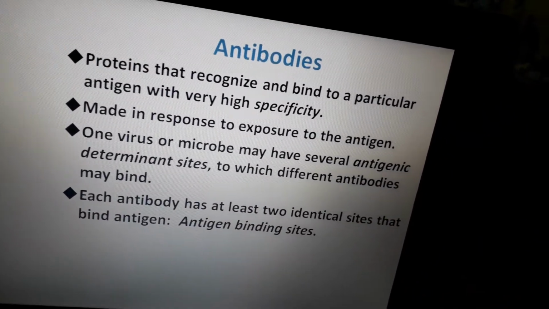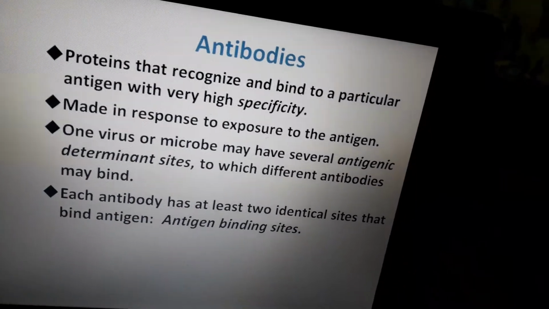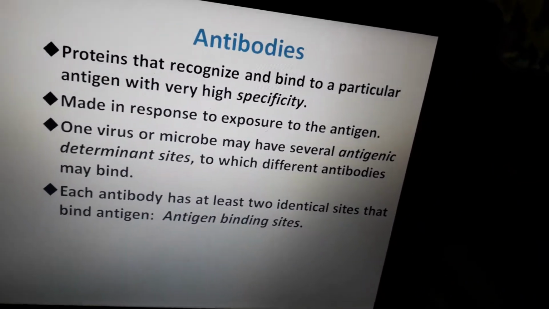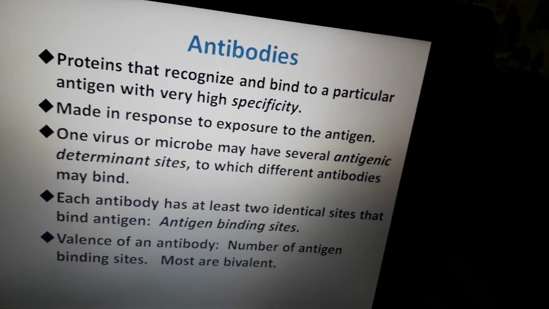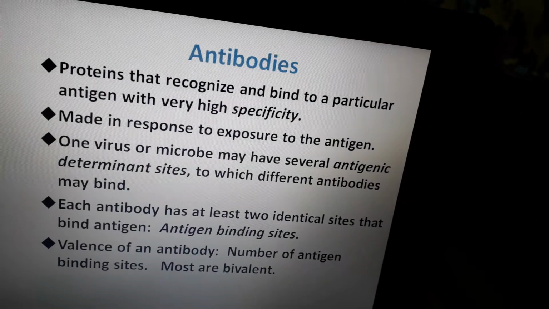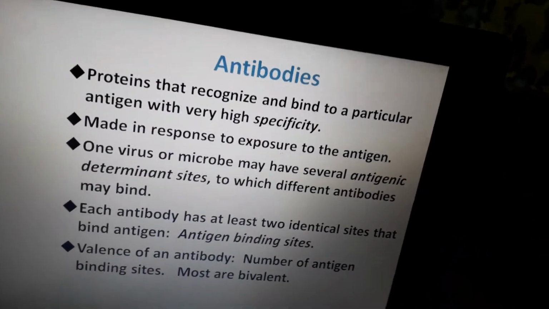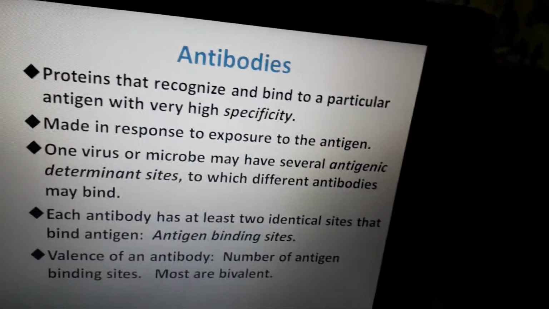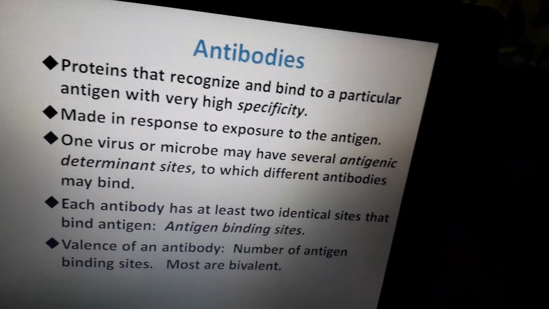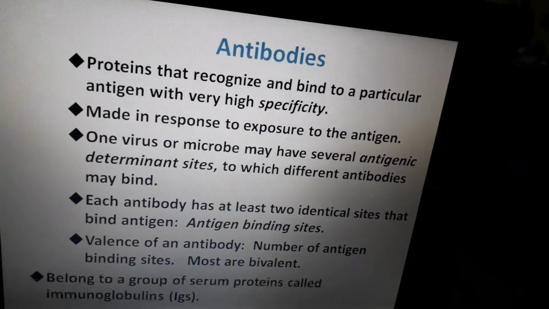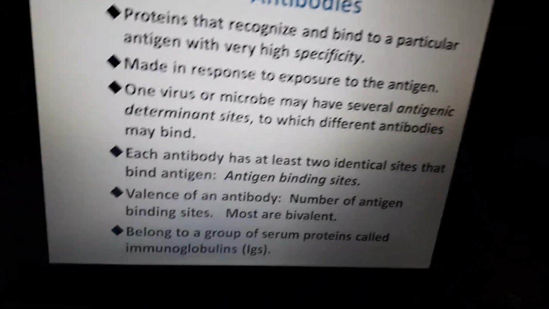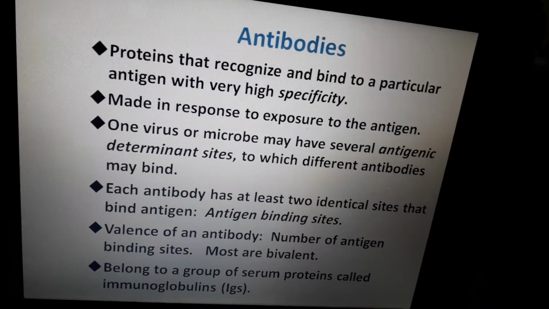Each antibody has at least two identical sites that bind an antigen. The site where an antibody binds with the antigen is known as the antigen binding site. The other name given to antibodies is immunoglobulin. The name immunoglobulin is given because they belong to a group of serum proteins called immunoglobulins.